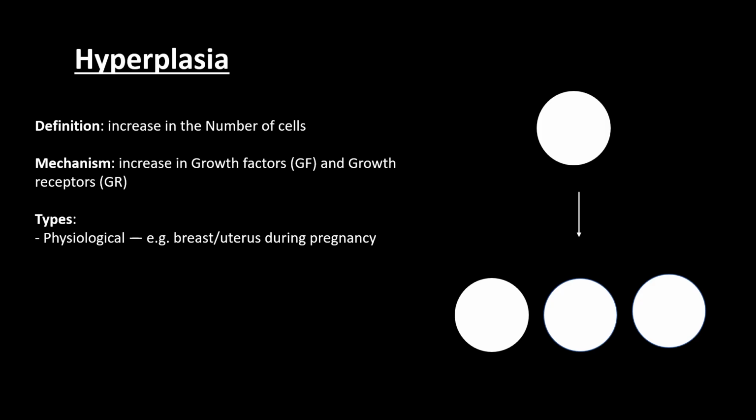It's an example of physiological hyperplasia that occurs in women. An example of pathological hyperplasia is endometrial hyperplasia and also benign prostatic hyperplasia. So, knowing the definition of hyperplasia, the mechanisms of hyperplasia, and also the types of hyperplasia with their examples is something that is very high yield.